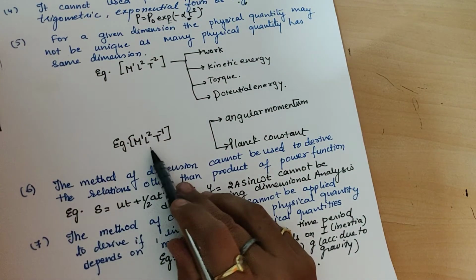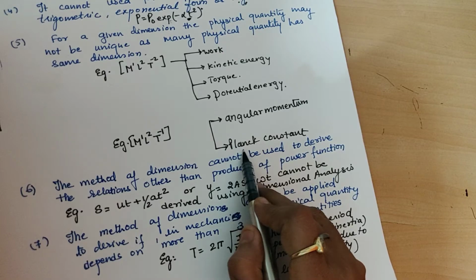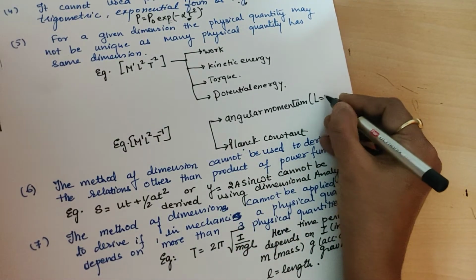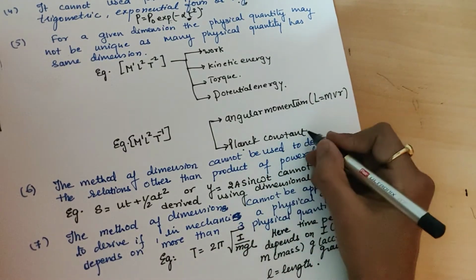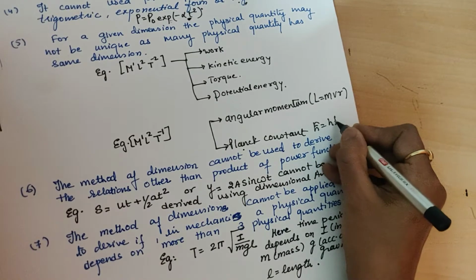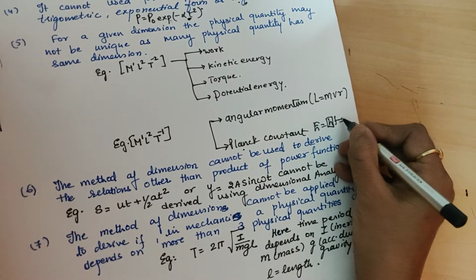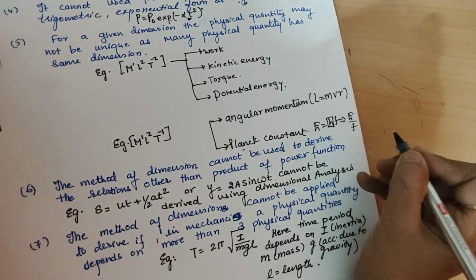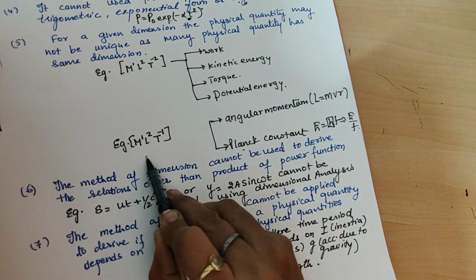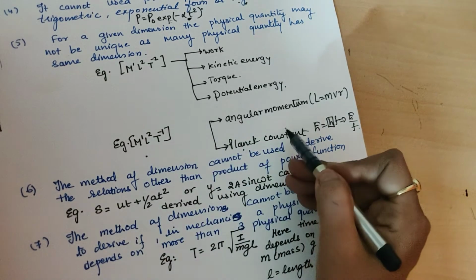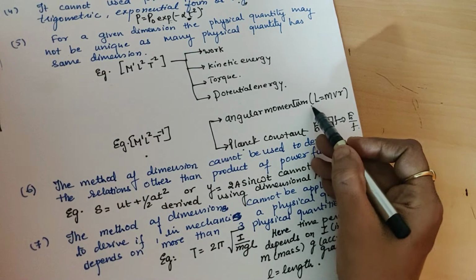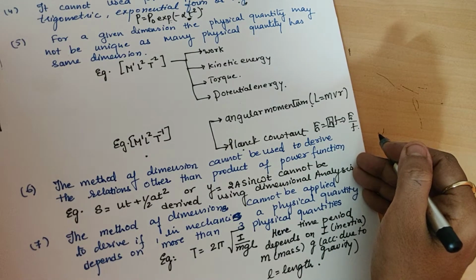Then see another example given to us, angular momentum. Angular momentum is L = mvr. And the Planck constant, that is E = hf. Here h is the Planck constant, so we write it as energy upon frequency. You find that this dimension is the same, and so it is not unique. How can you know whether it is the Planck constant or angular momentum?